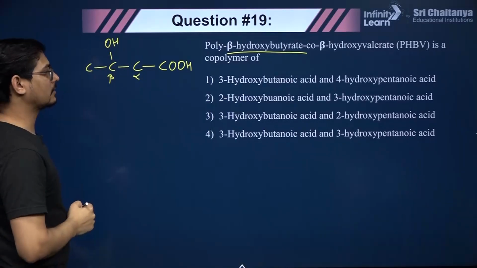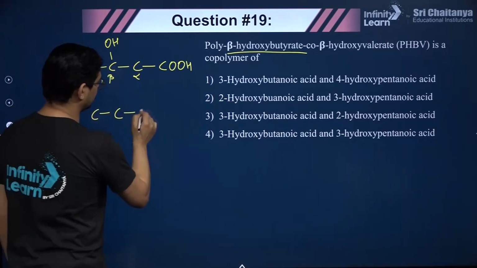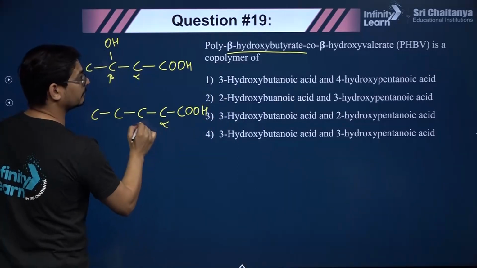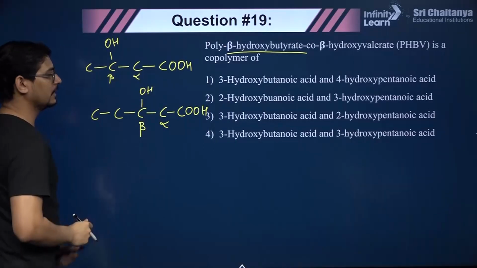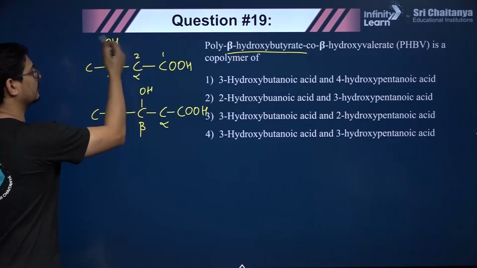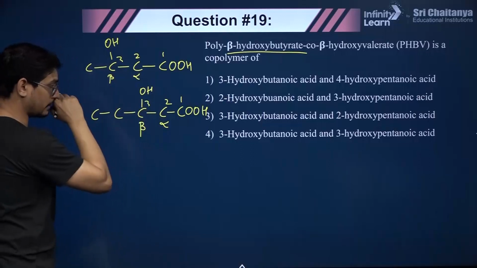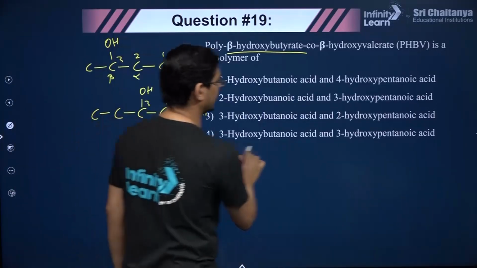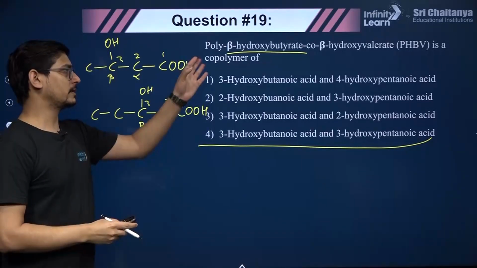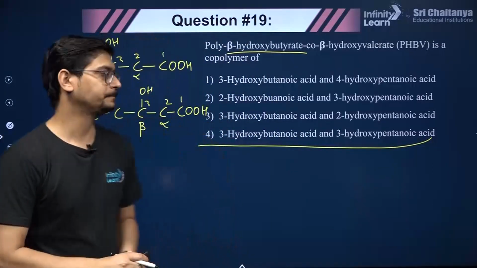Right? And beta-hydroxyvalerate. So please remember butyrate is 4 carbon, valeric is 5 carbon. So this is 5 carbon, and this carboxylic carbon, this is alpha and this is beta, so the OH group is attached here. Okay. Now see which compound is here. So this will be 1, 2, 3, this will be 3-hydroxybutanoic acid, right? And this will be 1, 2, 3, 3-hydroxypentanoic acid. So of course this is the correct answer, 3-hydroxybutanoic acid, 3-hydroxypentanoic acid. So please remember PHBV is a biodegradable polyester, right?